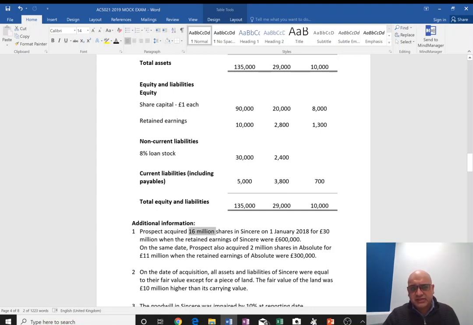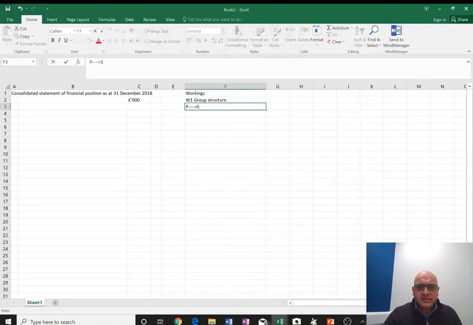So whatever number of shares you can see in their financial statements are the number of shares existing on the date of acquisition. They had 20 million pounds worth of share capital, each share was £1. So it is safe to assume that the company purchased 16 million out of 20 million shares, working in thousands, 16,000 out of 20,000. That means the shareholding is 80%, right? Because it is 80%, our NCI has become 20%.